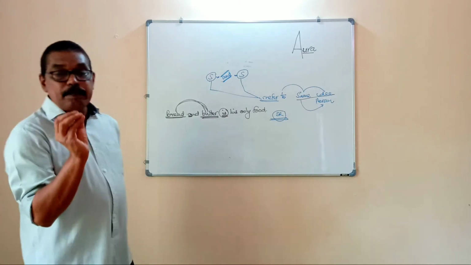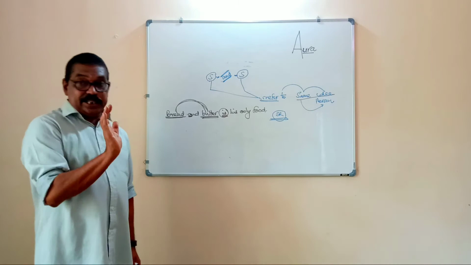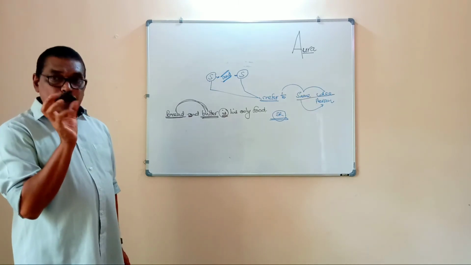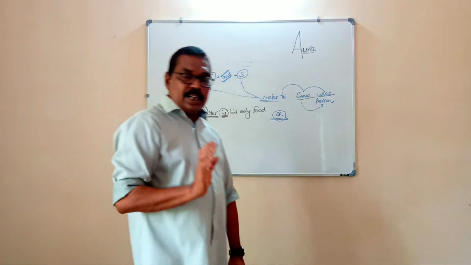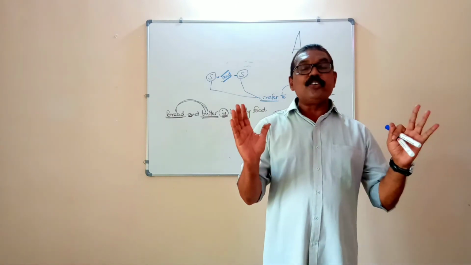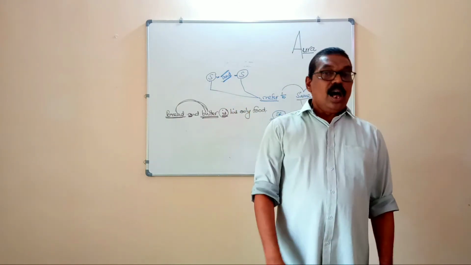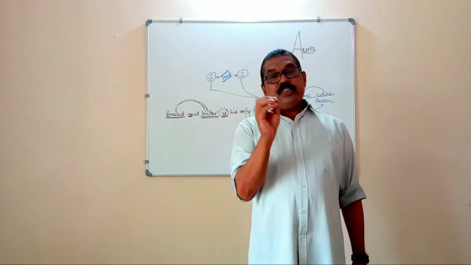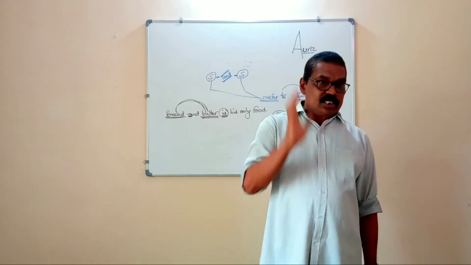Yet another example, rice and curry. That is a combination. Rice and curry is the staple food of Keralites. In that sentence also, we use the verb is.